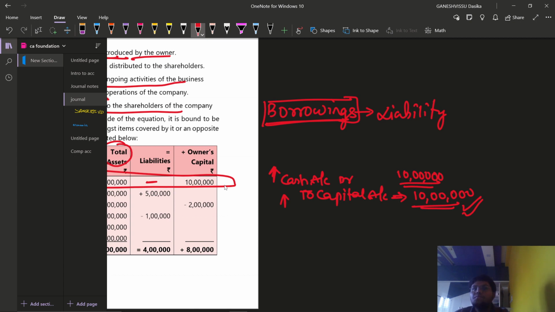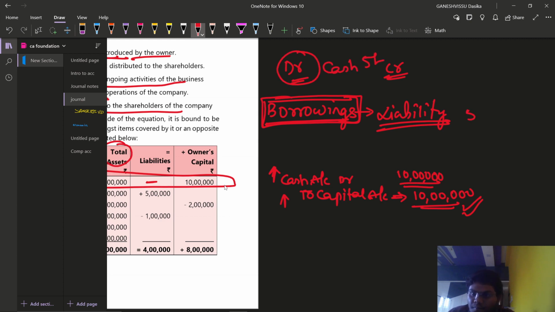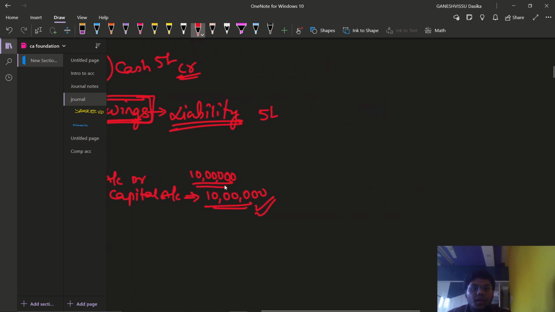You are required to know that for every transaction there will be some debit and there will be some credit. When we are asking for borrowings, then the liability has also been increased, right? Then also cash is coming in, of rupees 5 lakhs here. So what would be the entry for this one? Borrowings entry.